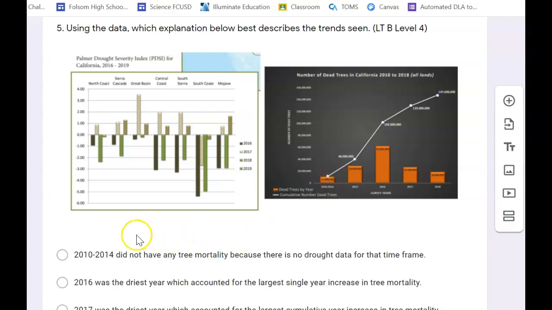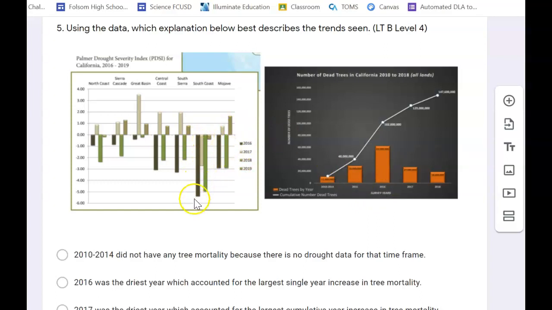Okay, so now let's look at our questions and see. This is our driest year, and this is the number of dead trees. 2010 through 2014 did not have any tree mortality because there is no drought data for that time. Does that look like there are no dead trees in 2010 to 2014? We do have dead trees, so that one cannot be correct. And it says 2016 was the driest year, which accounted for the largest single year increase in tree mortality. So we look at the largest increase and we look at the year 2016. Great, that part's true. Come over here.